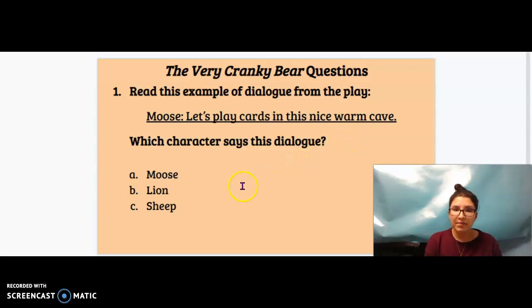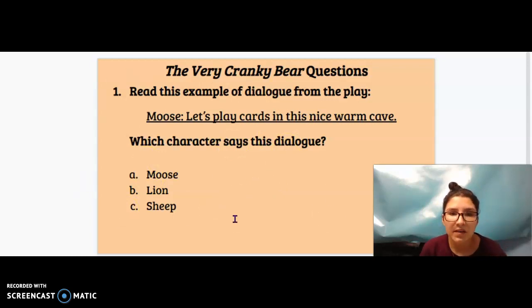So, now I'm going to show you how you can help me answer it. When I say A, you hold 1 finger. When I say B, you hold 2 fingers. When I say C, you hold 3 fingers. Whichever answer you think it is, that's the finger you're going to hold. So if you think it's A, 1. B, 2 fingers. C, 3 fingers. Okay? So let me read it again.